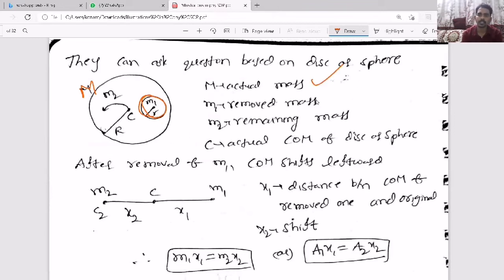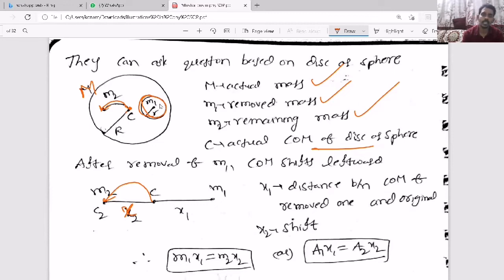Then capital M is the actual mass, m1 is the removed mass, m2 is the remaining mass. The original center is C, the actual center of mass of the disc or sphere. Now after removal of m1, as the right side has less mass, the center of mass will shift leftward. So there is a shift in the position, and that shift here is x2. So the shift happened like this.